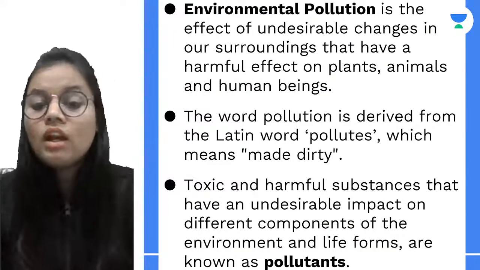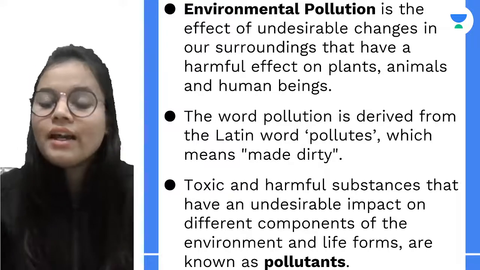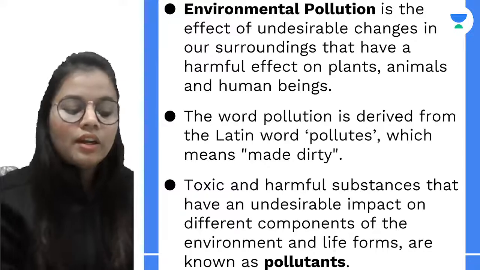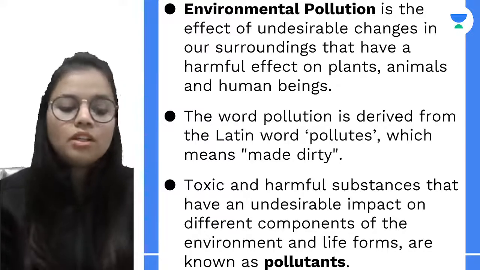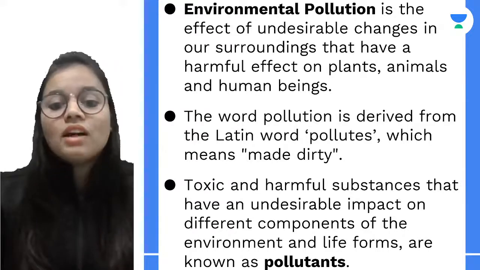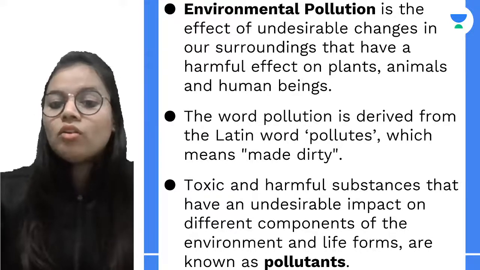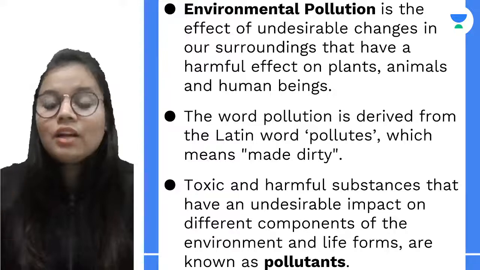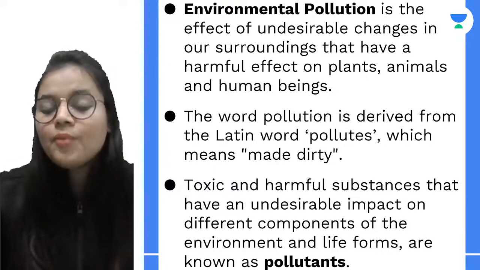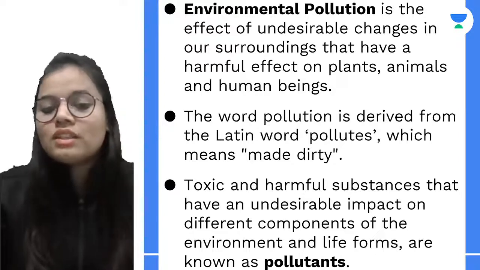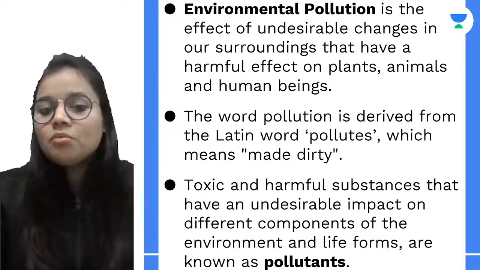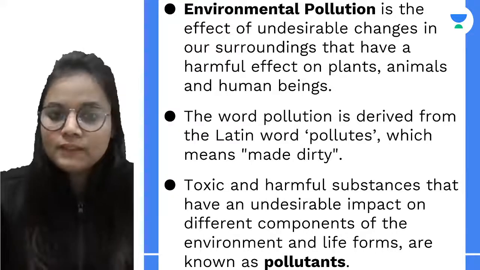Now, talking about what is actually meant by environmental pollution, or how we can define it. Environmental pollution is the effect, or the result, of all the undesirable changes happening in our surroundings, which have a harmful effect on plants, animals, as well as human beings.